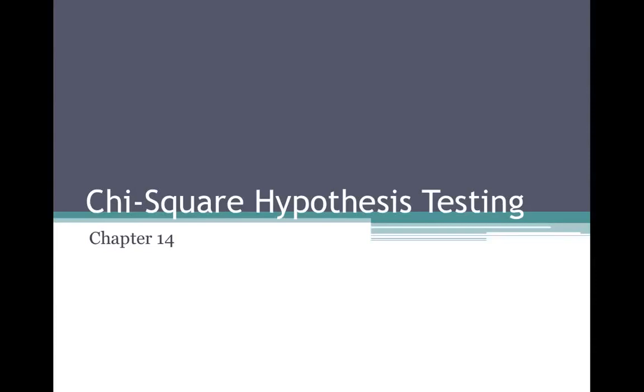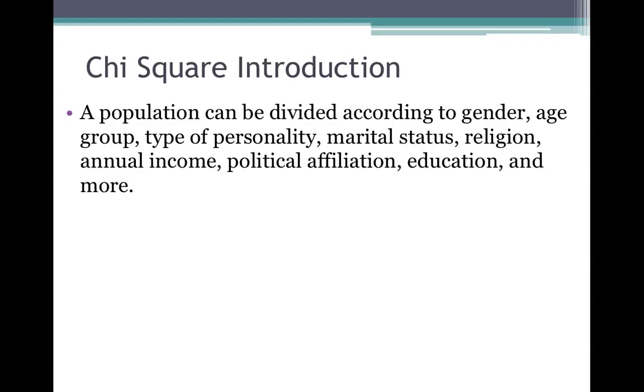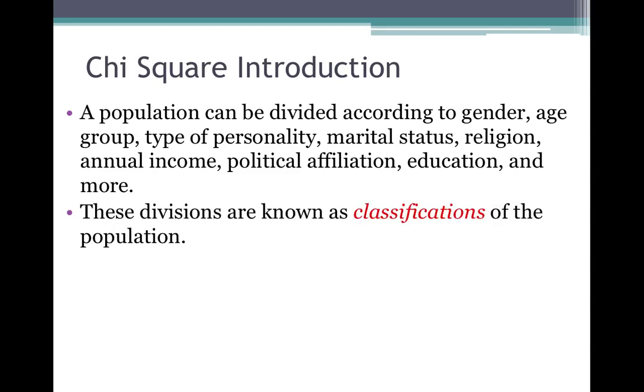Chi-square hypothesis testing, chapter 14. I'm going to introduce the chi-square distribution. A population can be divided according to gender, age group, type of personality, marital status, religion, annual income, political affiliation, education, and more. These divisions are known as classifications of the population.